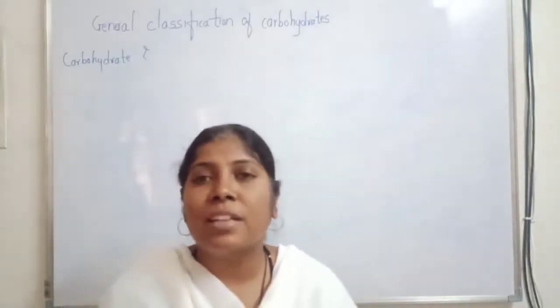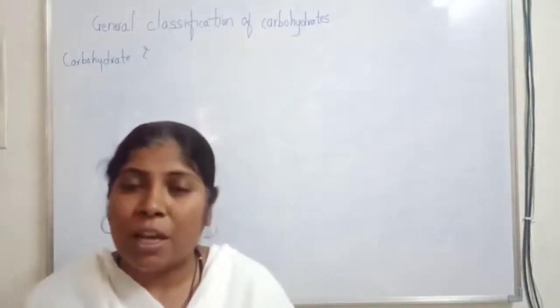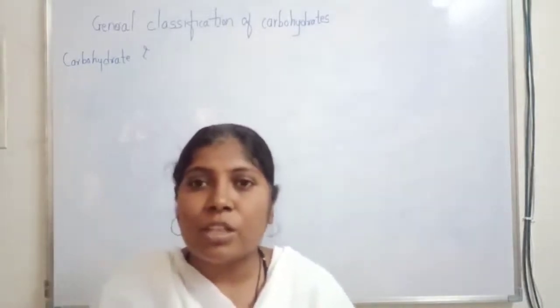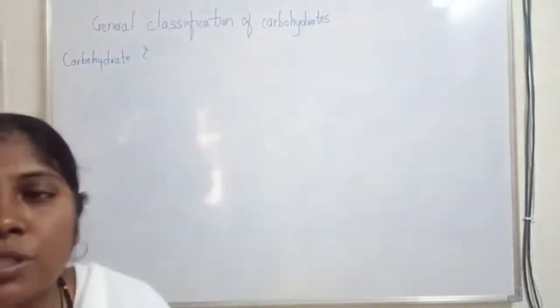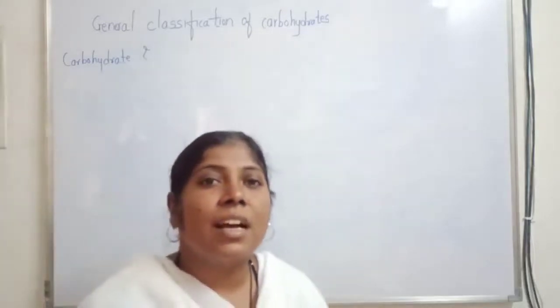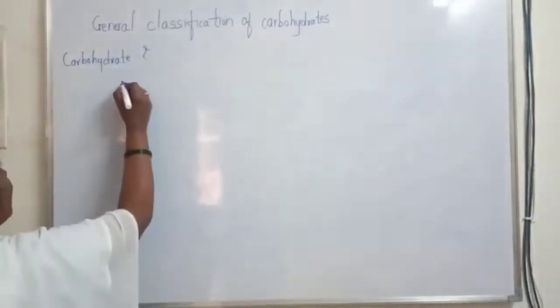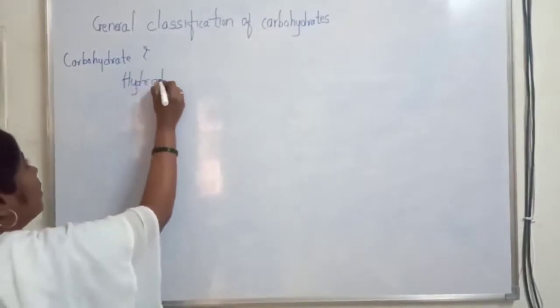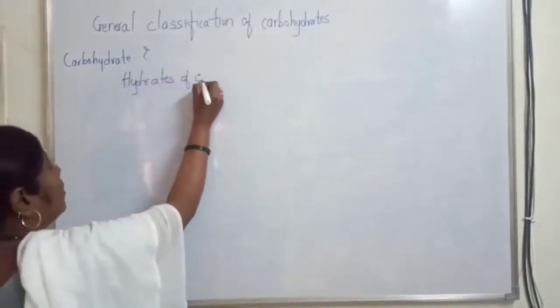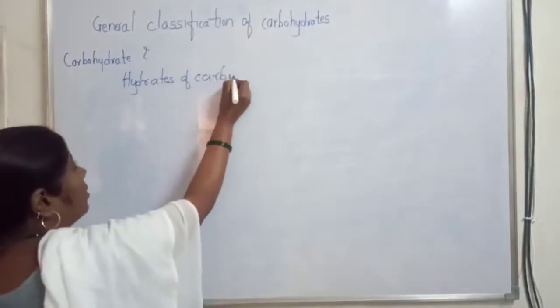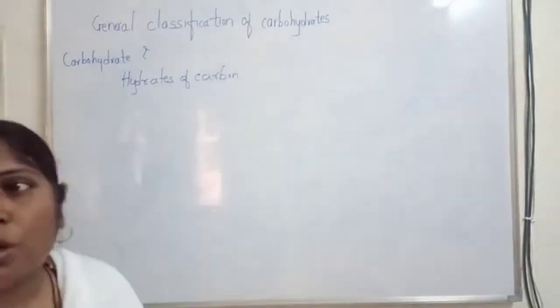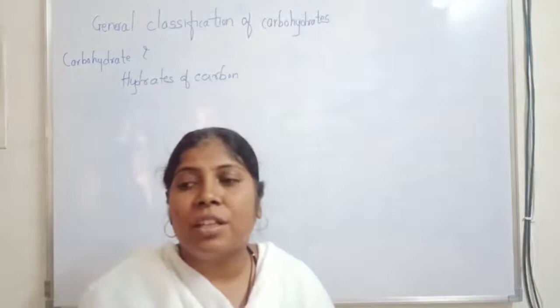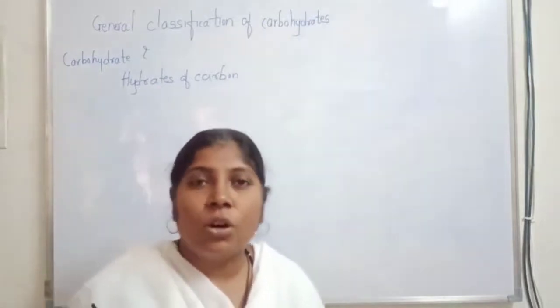So we all know that carbohydrate is one of the biomolecules in the class of the main 5 biomolecules. So the carbohydrates are nothing but hydrates of carbon, because they are composed of mainly the elements like carbon, hydrogen as well as oxygen.